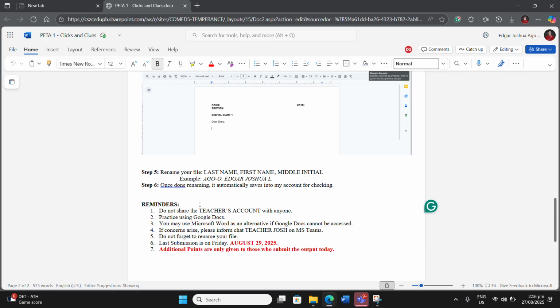There's no worry in using this one because Google Docs can be found on Chrome or in any search engine. So you can just do it well. Now, if there are some concerns that will arise, please chat me on MS Teams. And then please do not forget to rename your file. All right? Do not forget because that saves your document.